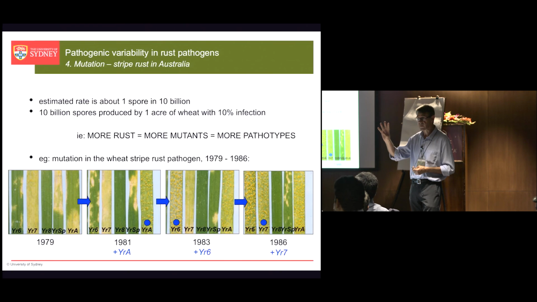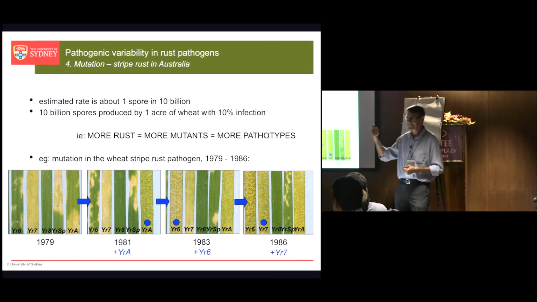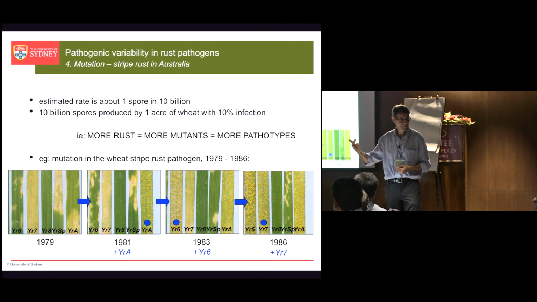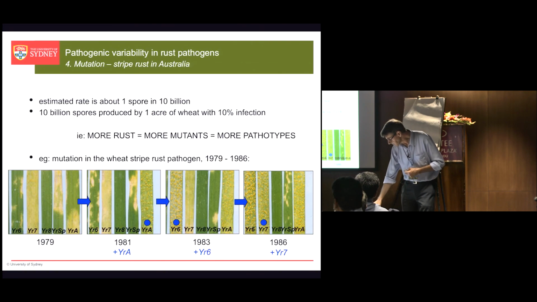All right, so that's number 4. We've talked, I'll just recap again. Sexual recombination. What was number 2? Exotic incursion, I think. Migration within an epidemiological region. This one's mutation. I think that's it.